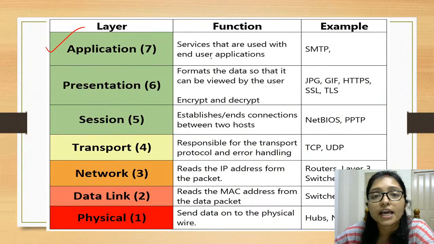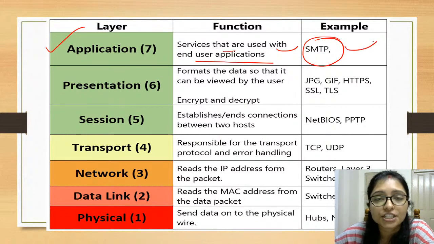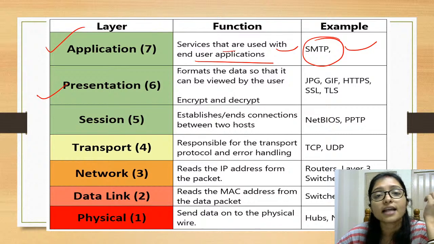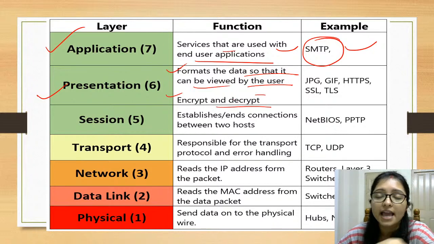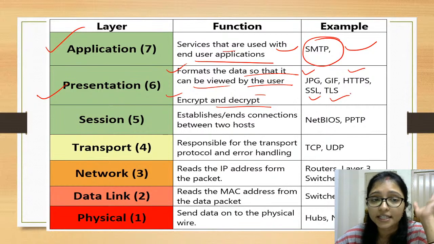Now in the application layer, what is the function of the application layer? That is the service used with the user application. Here SMTP, simple mail transfer protocol, is the application layer. Now what is the presentation layer? That is the format of the data so it can be viewed by the user, where we do encrypt and decrypt. I have discussed everything, I am just showing you. Here JPEG, HTTP, SSL, TLS, everything is presentation.